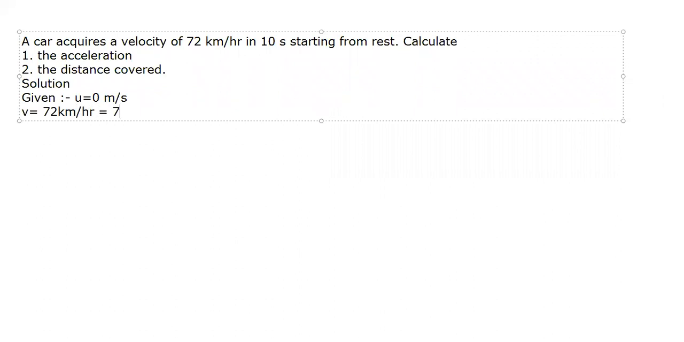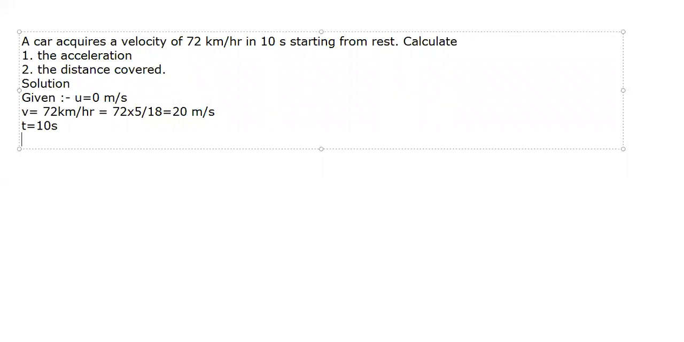The final velocity is 72 kilometer per hour. Let's convert 72 kilometer per hour into meter per second. There is a very simple rule: we have to multiply it by 5/18. So what answer do we get? 18 ones are 18, 18 fours are 72, and then 4 fives are 20. So it comes out to be 20 meter per second. Then how much is t? t is 10 seconds. These are the three things given: u, v, and t.